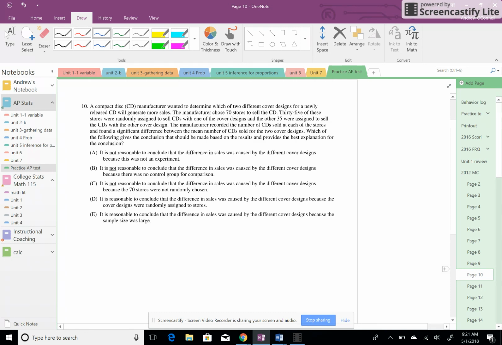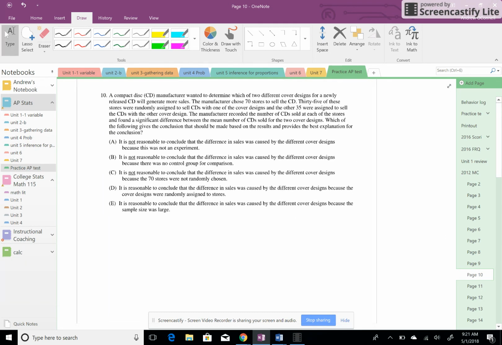I'm not going to read this long one on number 10. I'm going to let you do that, but I'm going to remind you a little something about experiments. So actually, I'm going to pause. You should pause the screen and actually read over the problem again, because it talks about 70 stores to sell the CD, 35 were randomly assigned to sell the CDs with one cover design and 35 to the other. So randomization was used. So in an experiment, randomization really has to be used.